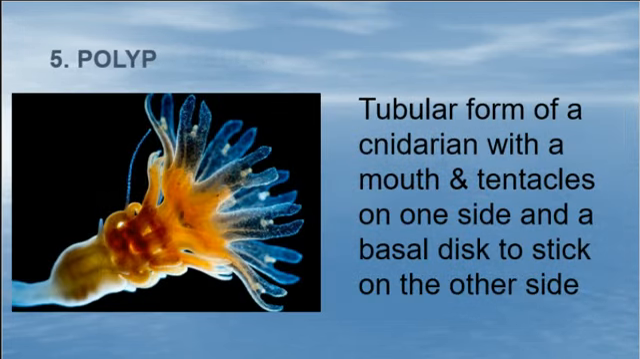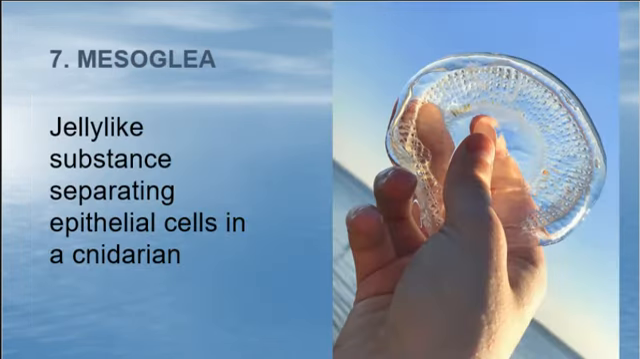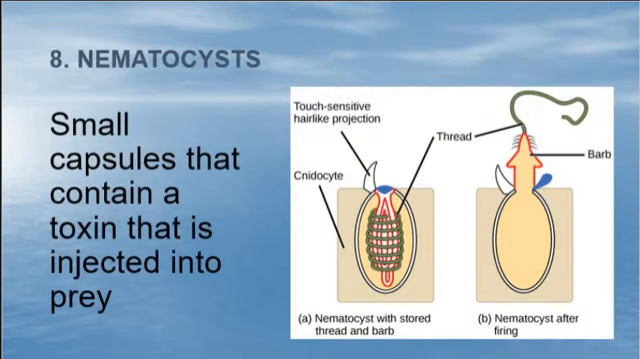Number 5, the polyp is the tubular form of a cnidarian with a mouth and tentacles on one side and a basal disc to stick to the other side down. So this is the polyp, the one that's got its tentacles upward. Medusa is a free swimming cnidarian with a bell-shaped body, and typically its tentacles are downward. That's a cool looking jellyfish right there. Mesoglea, the jelly-like substance separating epithelial cells of a cnidarian. This is somebody holding up a jellyfish whose tentacles are gone. Maybe they dissected it. Number 8, nematocysts, small capsules that contain a toxin that's injected into the prey. We saw how that works.